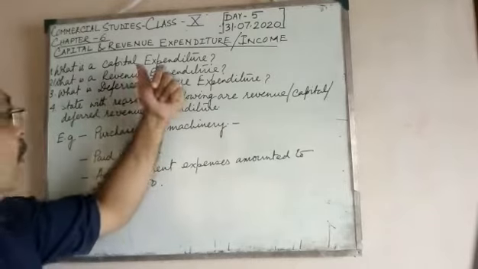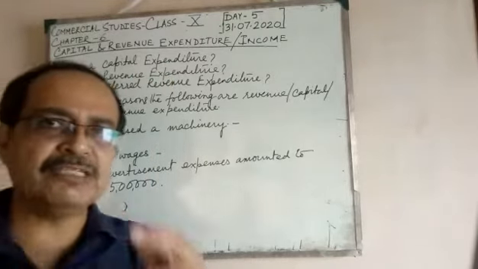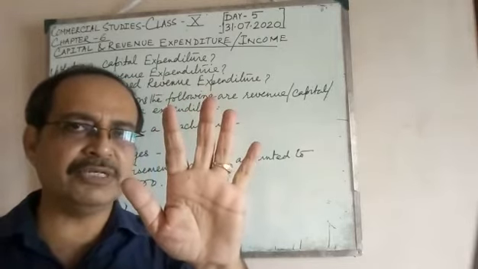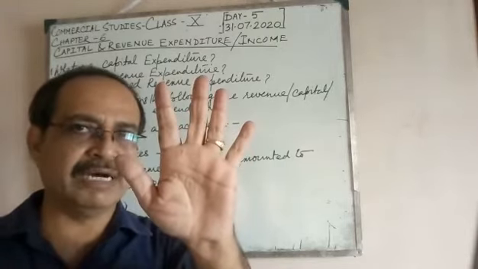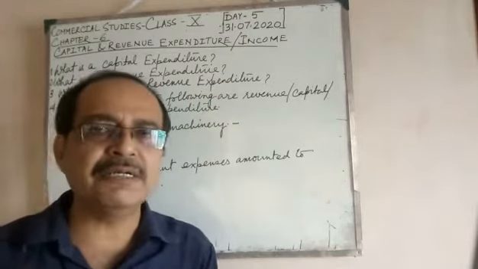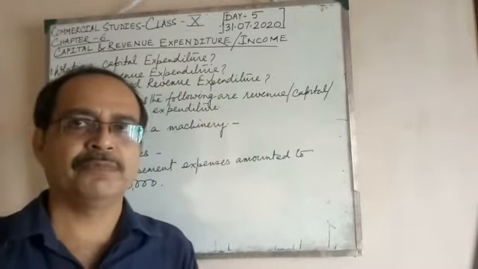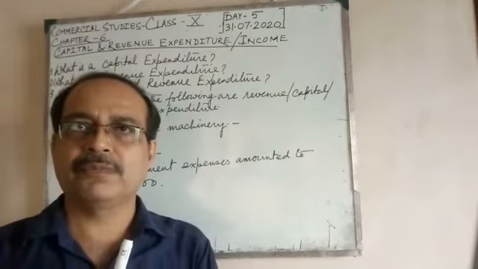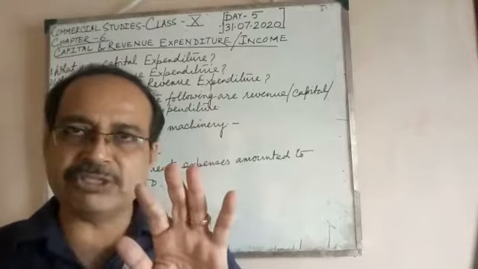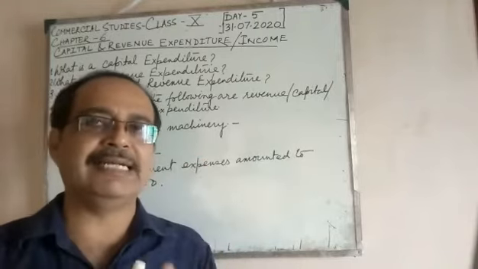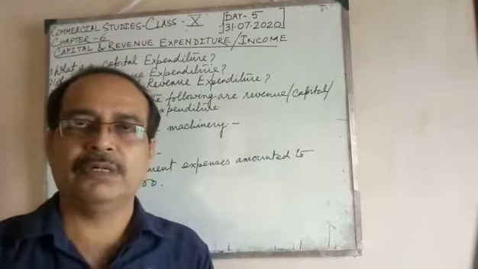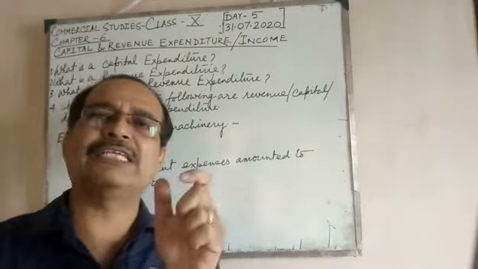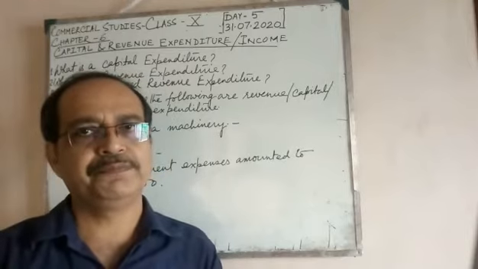Again, capital expenditure, if it is of 5 marks, suppose it's given what is capital expenditure, then you have to write a broad answer. So you have to give the features of the capital expenditure. You write down the point, then you write down the explanation of the point.